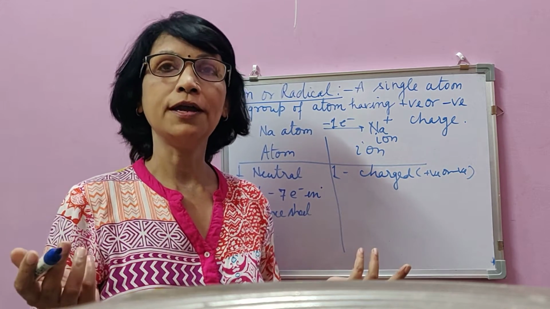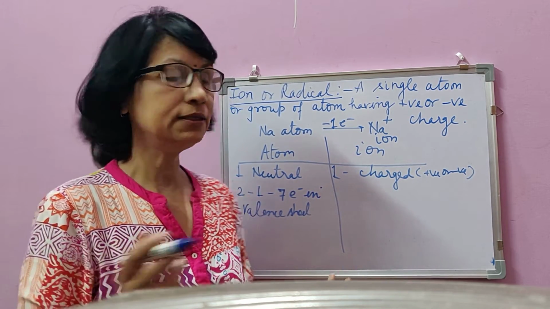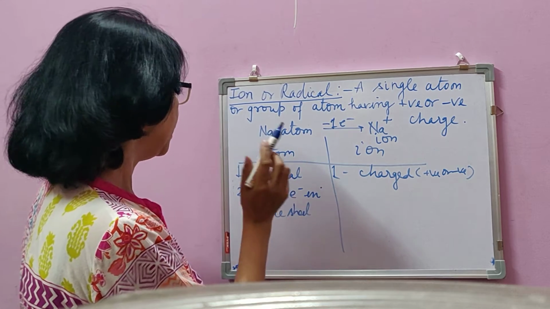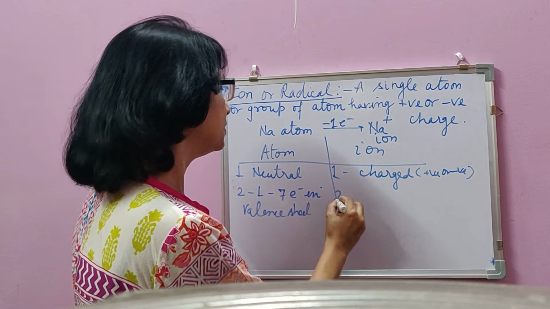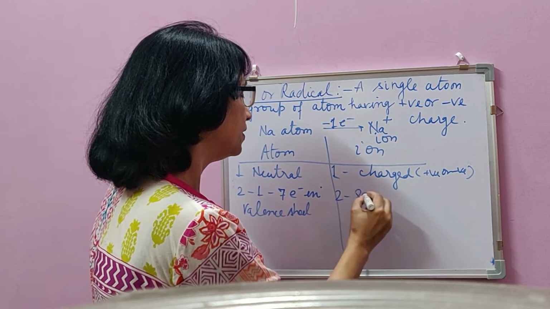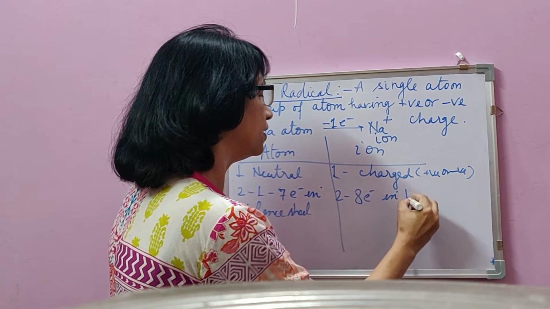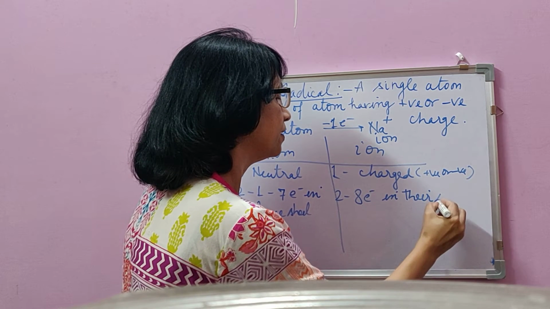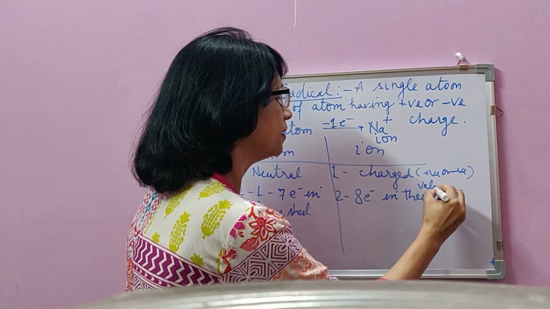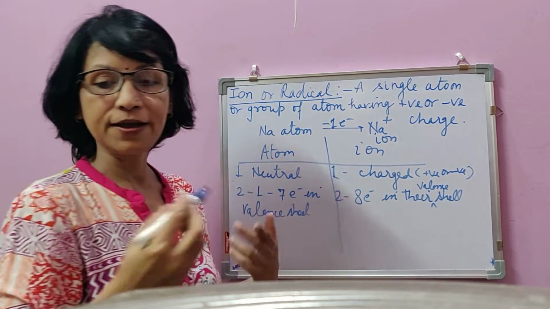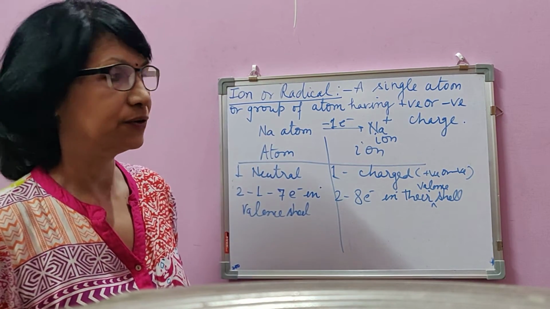But rest of all elements, that is metals and non-metals, have 1 to 7 electrons in their valence shell, whereas ions have 8 electrons in their valence shell. How? By giving or taking of electrons.